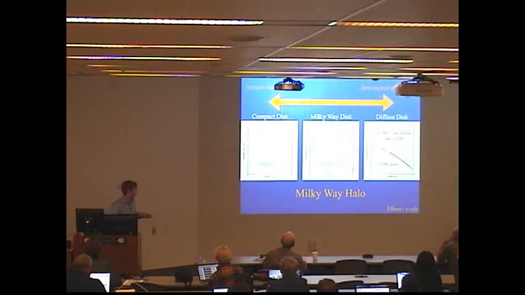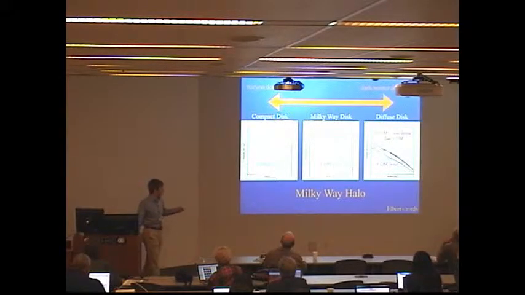We can also go the other way and increase the scale radius of the disk, make a dark matter-dominated system. And in this case, you actually do get a core that forms in the inner regions of your halo with SIDM. And so you can actually tell the difference between the two. But unfortunately, I would say, these densities are still greater when you have the baryons turned on than when you don't.